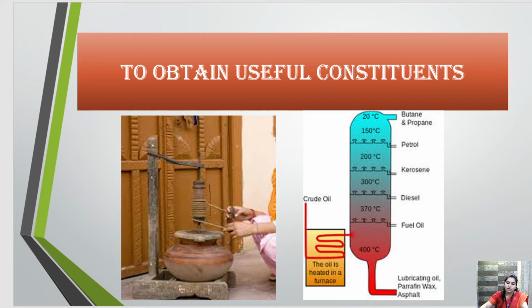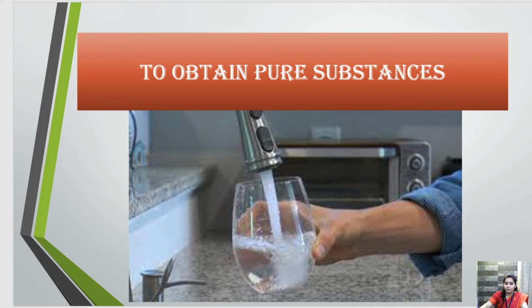This is the process of fractional distillation. Crude oil is separated into fractions, and then we get fuel oil, diesel, kerosene, and petrol when we separate it. That is why separation is very important. To obtain a pure substance, like we use a filter at our home.